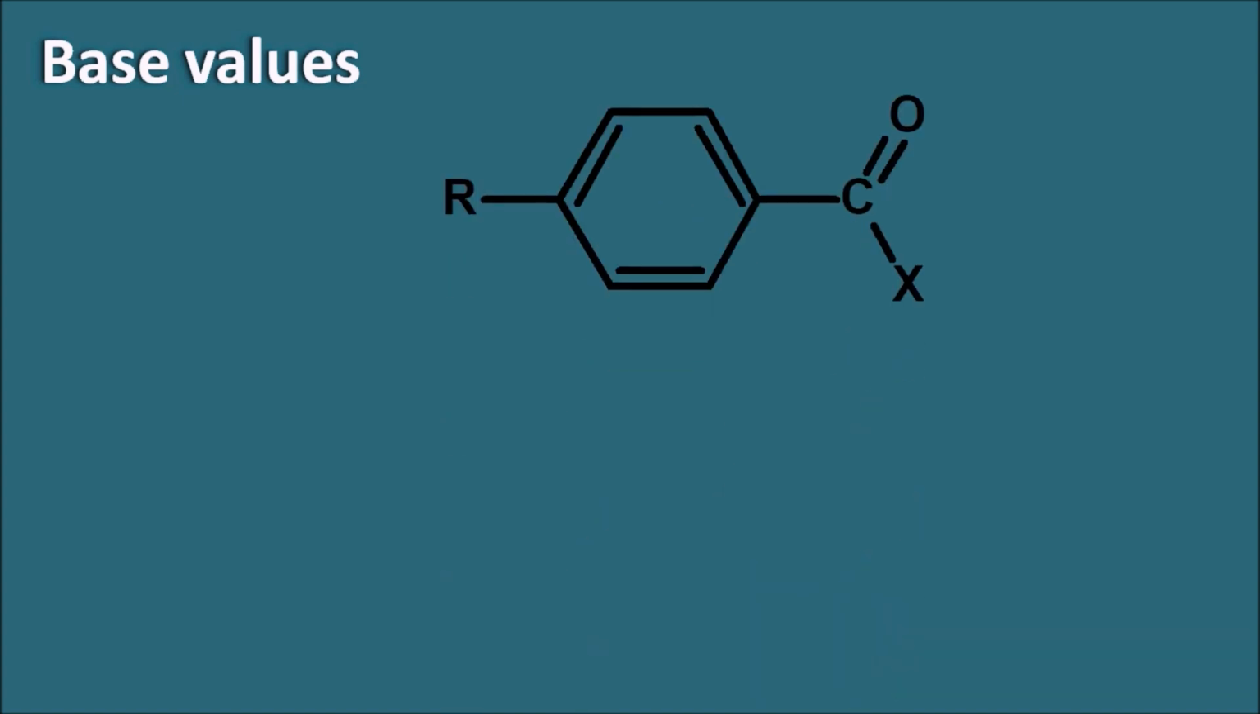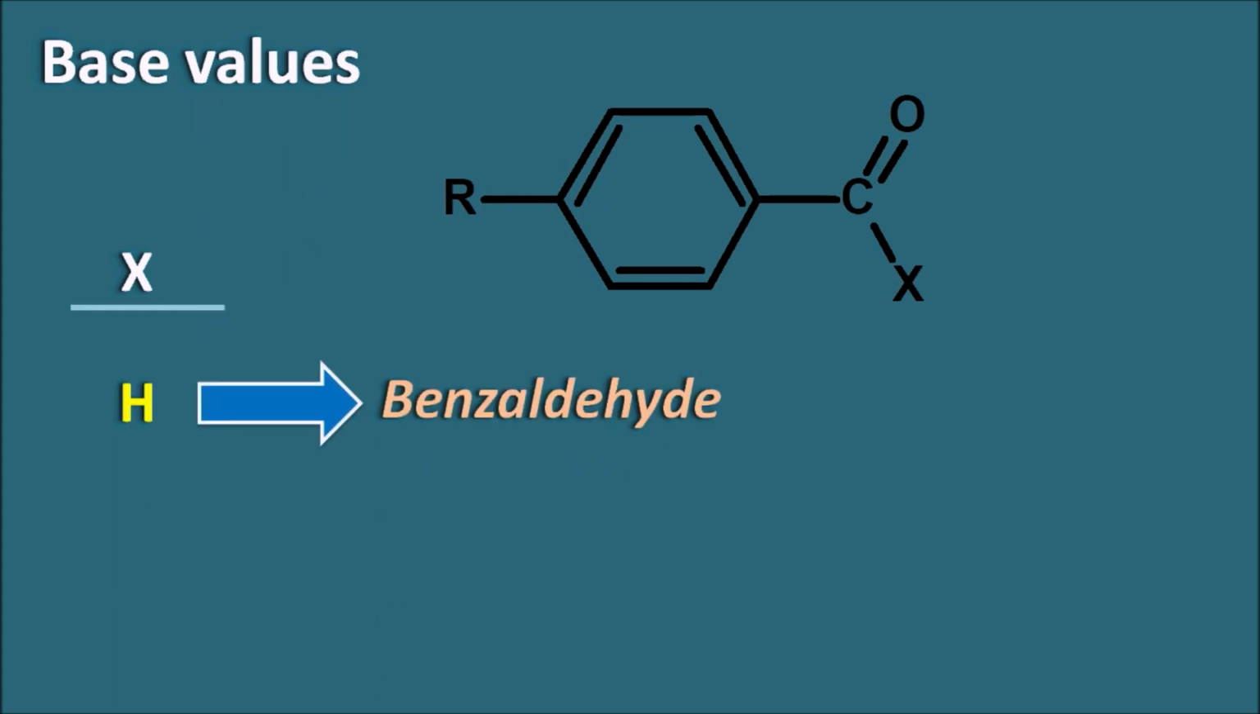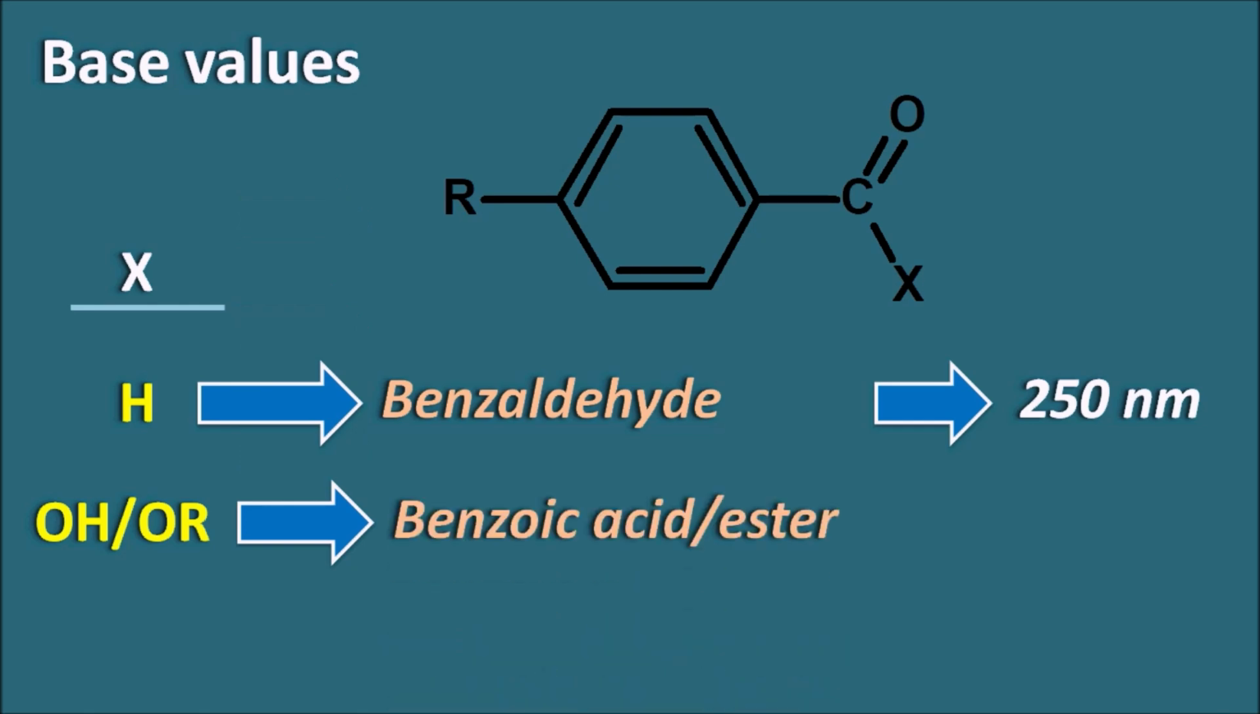So let us take the general structure, and already we have seen that here the chromophore includes the benzene ring along with the carbonyl functional group. Here, based on the nature of this X, we can have different types of chromophore systems. For example, if X is equal to hydrogen, then the ring system becomes a benzaldehyde derivative. Now these benzaldehyde derivatives have a lambda max base value of 250 nanometers. Similarly, if X is either OH or OR, that means it is either benzoic acid or a benzoic acid ester, then it will have a base value around 230 nanometers.